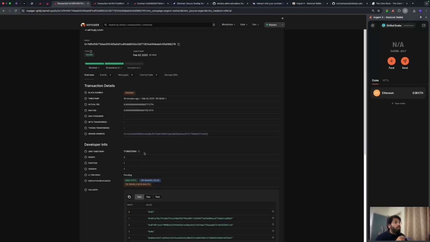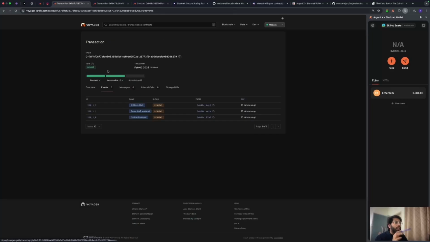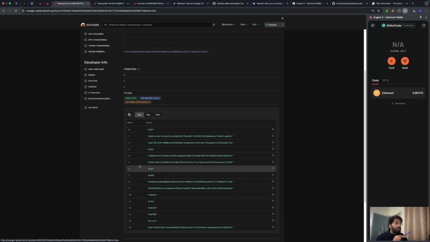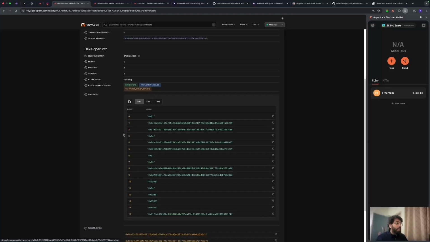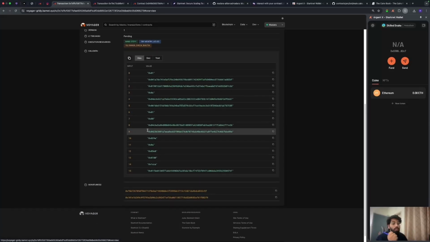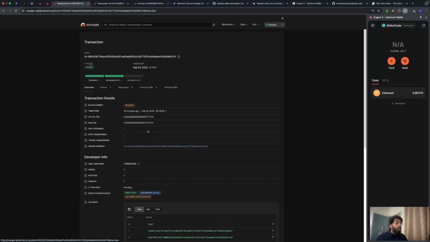0x04C6A5. So this is the transaction that we have. It has launched some events, like contract deployed, ownership transferred, etc. And this is the call data that we sent with it. That essentially means the constructor arguments that we sent, and it has gone through. So the transaction has gone through.